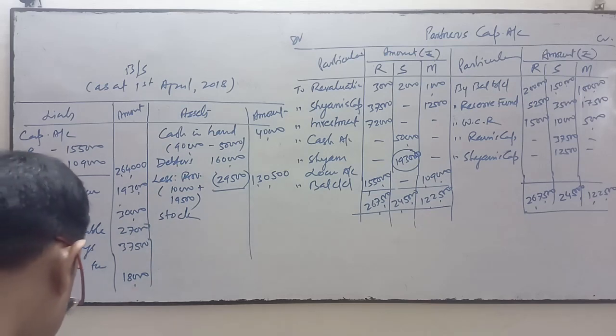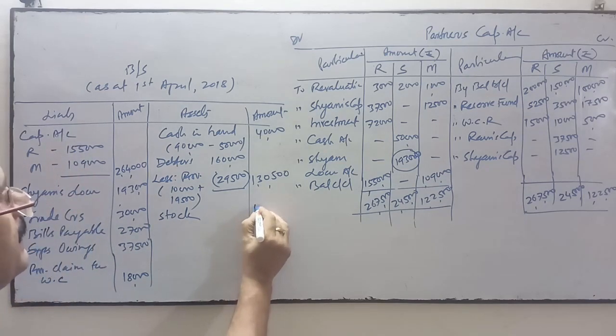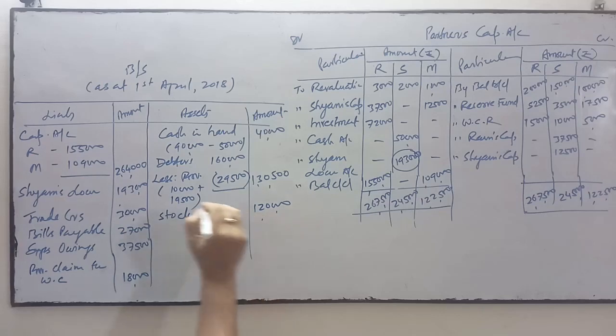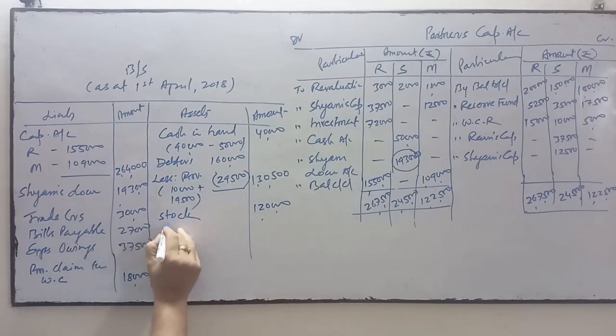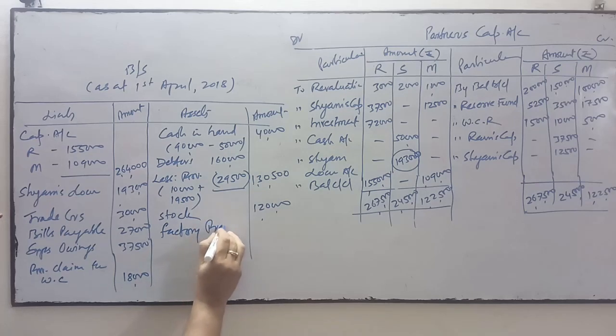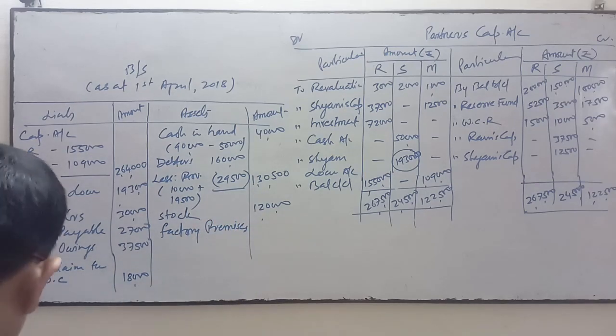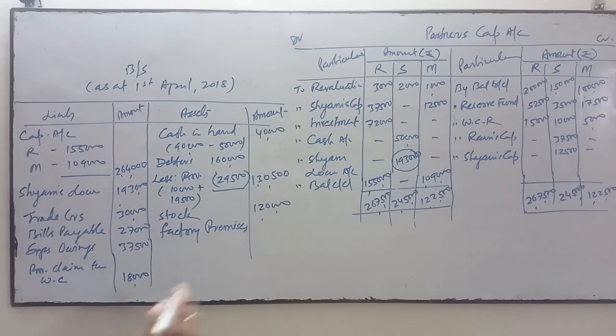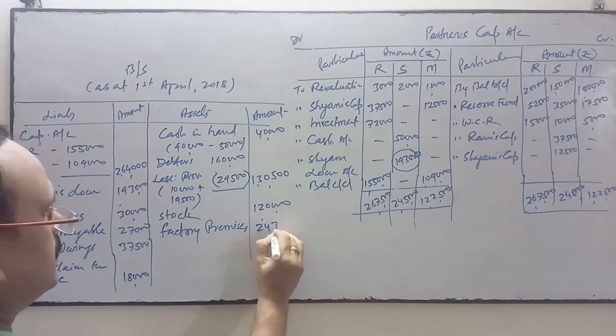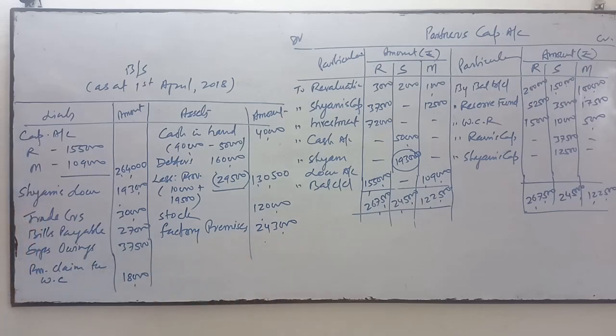Thereafter you see the stock in the balance sheet is 1,20,000, and no information of stock is given, so 1,20,000 as it is, no change. Now next is your factory premises. Point number 4, it has been revalued at 2,43,000. Thereafter investment we have discussed, the investment is taken over by Ram, so no investment will come over here.